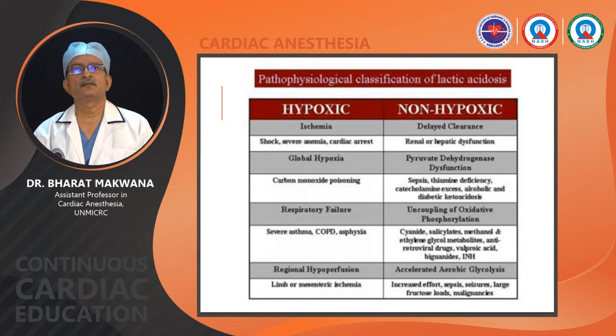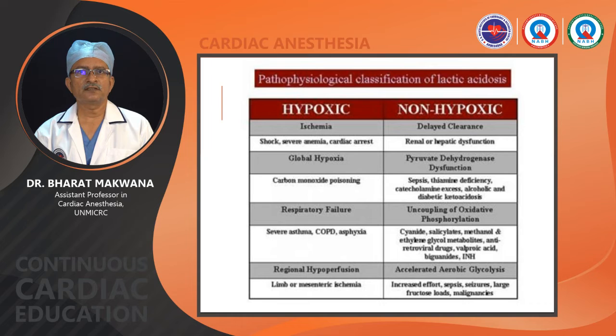Second, non-hypoxic lactic acidosis. In that case, the blood PO2 and blood hemodynamics would be nearly normal. Even then, there would be hypoxia. So it definitely says that there is impairment of tissue delivery of oxygen or the metabolism of oxygen. Or the third one is delayed clearance.